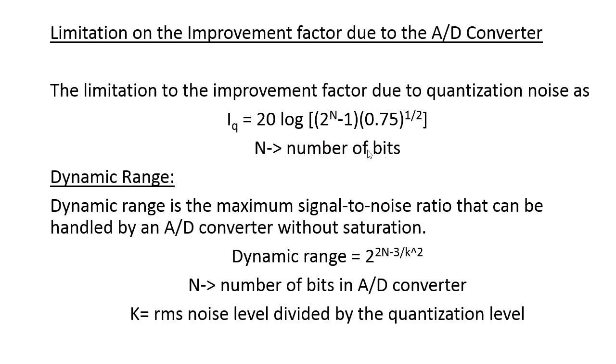In this slide we will discuss what parameters come into the picture for the digital MTI radar. As we have seen, the improvement factor is the parameter that decides the performance of the MTI radar. Here also the improvement factor is discussed for the digital MTI radar. In the digital MTI radar, we need to perform analog to digital conversion.